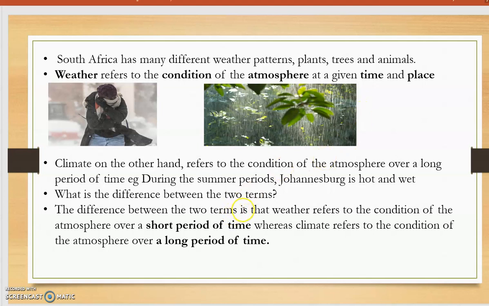Whereas in winter or in summer, for example, we are saying Johannesburg is hot and wet. Summer is a long period of time. So we are saying generally during summer, it's going to be hot and wet in Johannesburg. That is climate. So the difference between the two terms is that weather refers to the condition of the atmosphere over a short period of time, whereas climate refers to the condition of the atmosphere over a long period of time. All right.